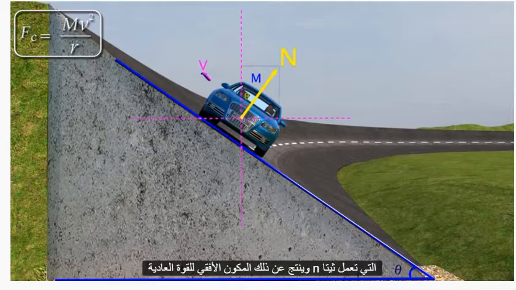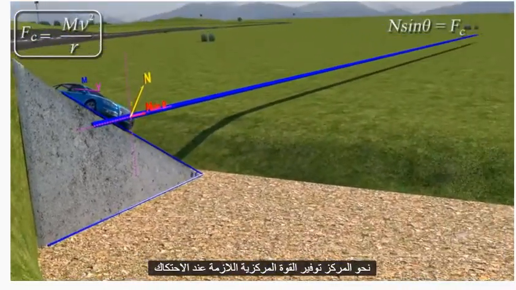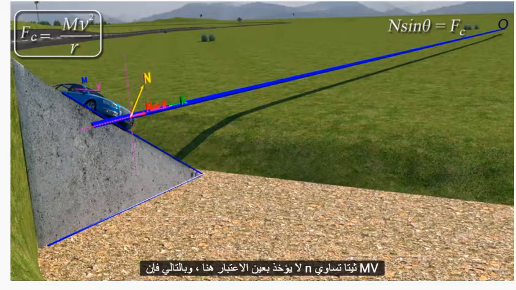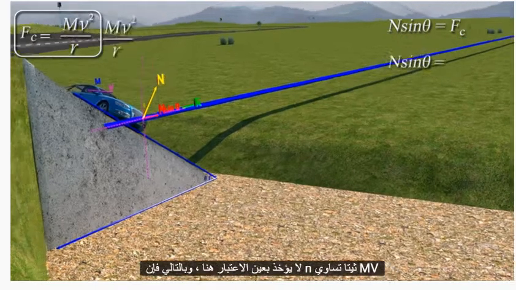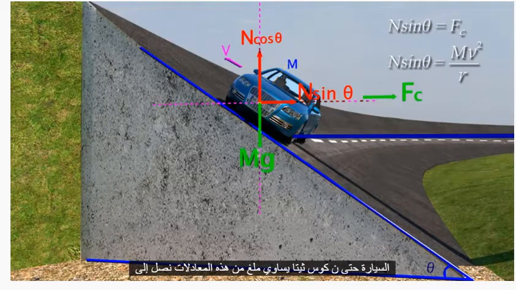This results in the horizontal component of normal force, N sine theta, acting towards the center, providing the necessary centripetal force at the turn. Friction is not taken into consideration here. Therefore, N sine theta is equal to mv square by r. The vertical component of the normal force balances the weight of the vehicle.